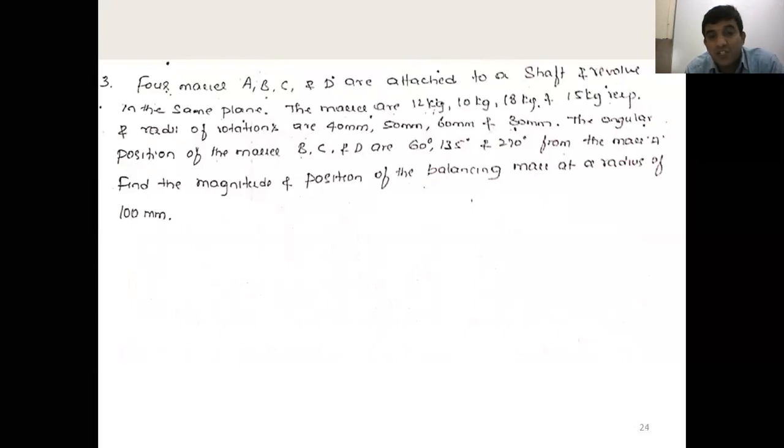The angular positions of B, C, D are given with respect to mass A. Then find the magnitude and position of the balancing mass at a radius of rotation of 100 mm. The RC value is given. Any doubt regarding this question?